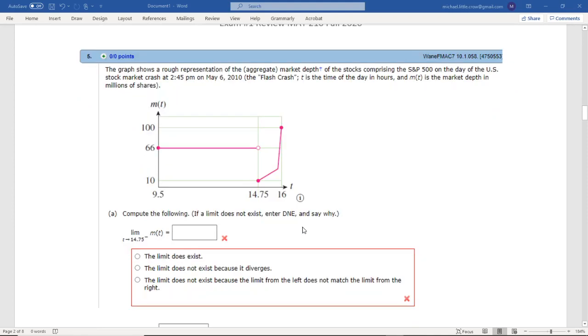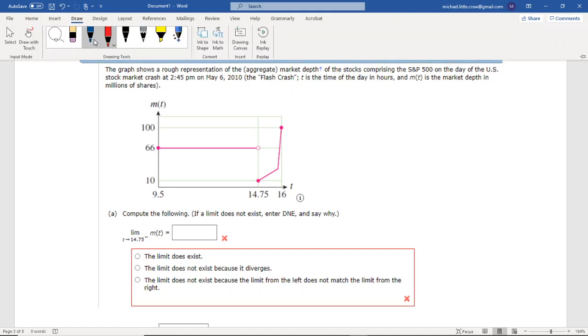And now we get to number 5, similar but an applied problem. So we've got this graph here. There we are. And let's go back to blue because our graph's in red.